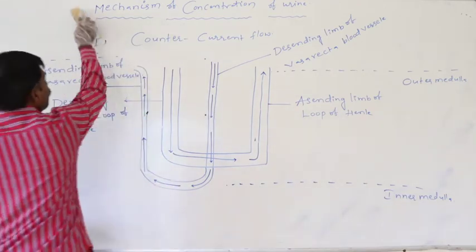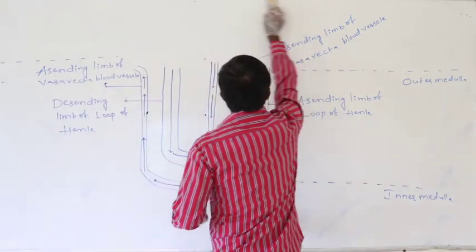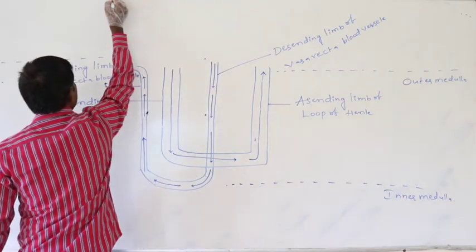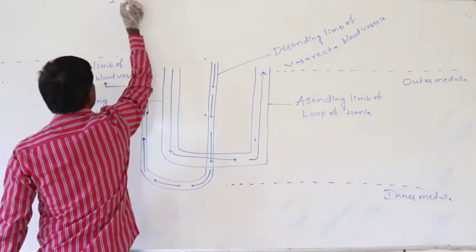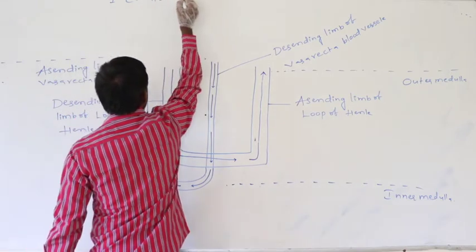The second step is counter current exchange. The first step in the mechanism of concentration of urine is counter current flow.